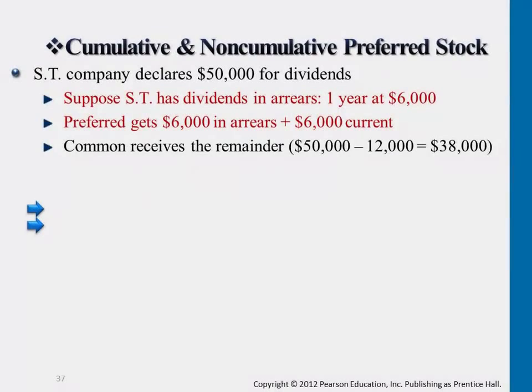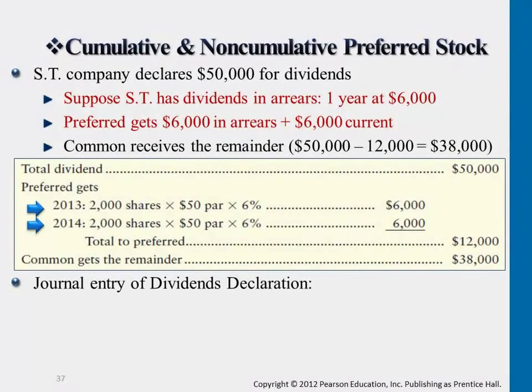Move on to take a look at an example. Assuming that, again, a company declares $50,000 of dividends, same example, that preferred shareholders is still entitled to get $6,000 every single year. It tells you that this company has dividends in arrears for 1 year.